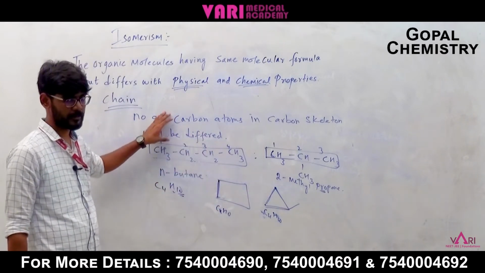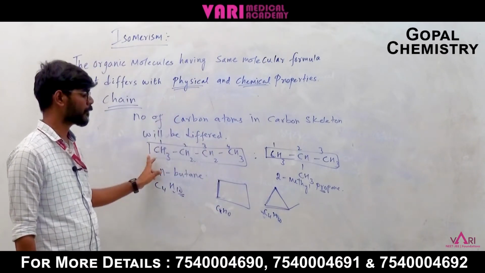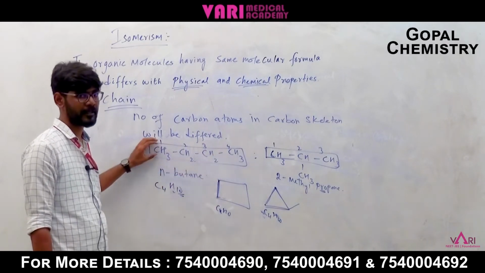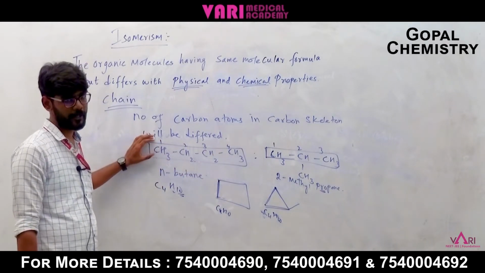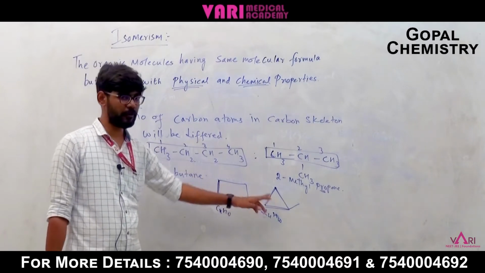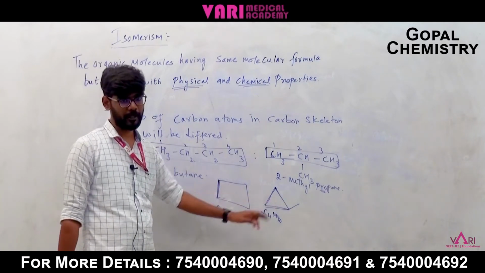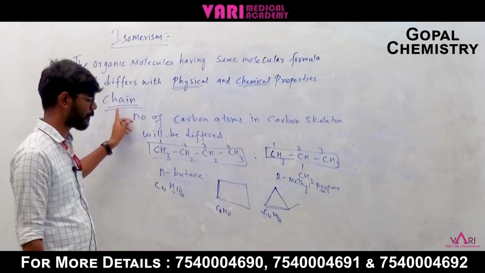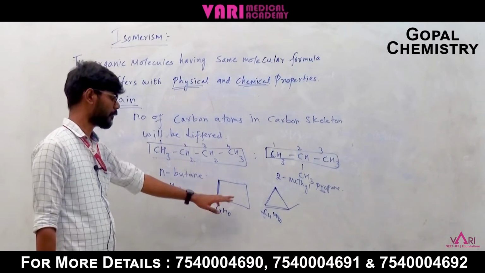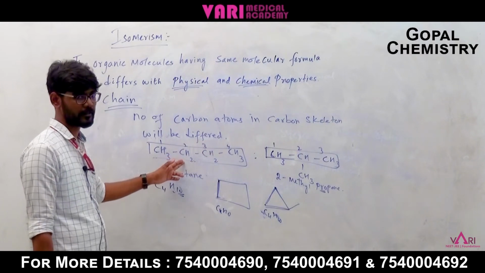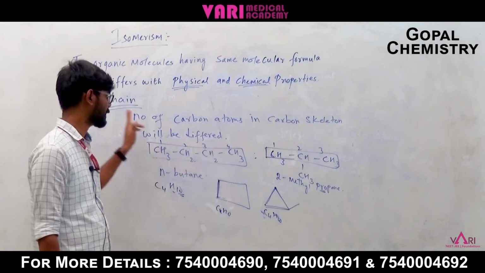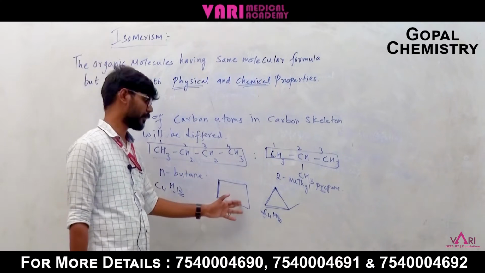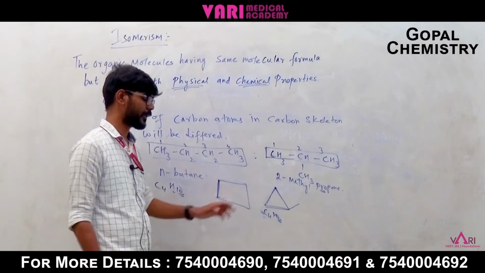This is chain isomerism. Chain isomerism will be witnessed in straight chain, that is open hydrocarbons. Ring isomerism will be witnessed in cyclic hydrocarbons. So both are the same, don't get confused. The first one is chain isomerism and the next one is ring isomerism. If the isomerism is witnessed in straight chains, that is chain isomerism. If the same isomerism is witnessed in cyclic groups, then that is ring isomerism.